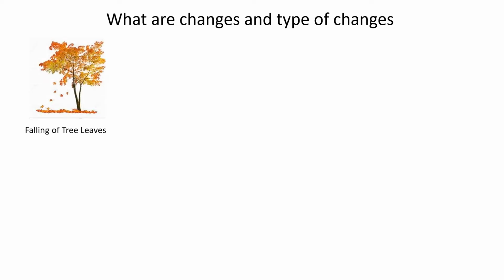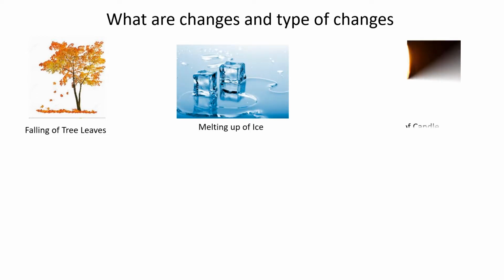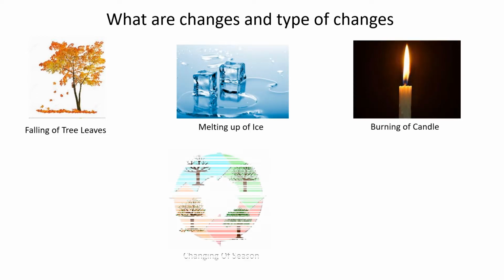So what are changes? You see many objects around you changing from one substance to another, such as the leaves on a tree dry up and fall down, and melting of ice, burning of candle, changing of season, and so on. These all things are known as changes. So now I have told you about what are changes. So let's learn about types of changes.